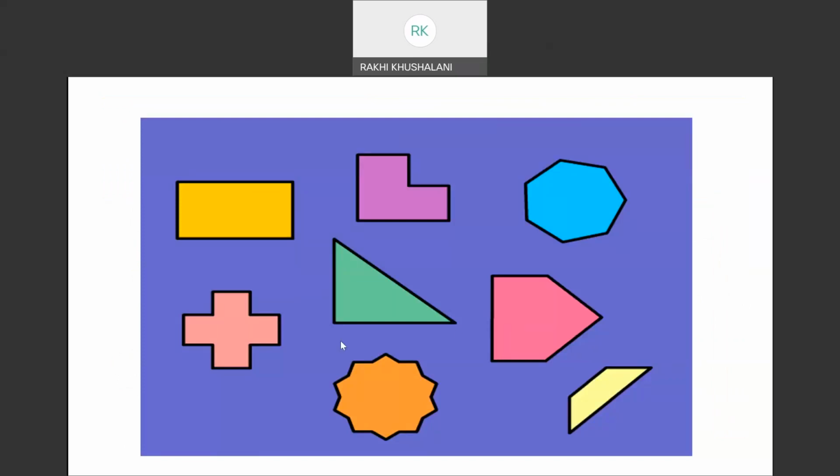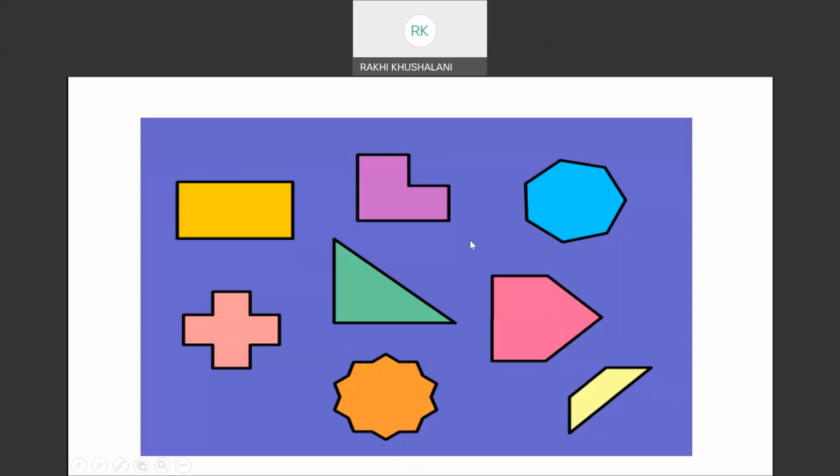If it's a three-sided figure, it will be called a triangle. A four-sided figure, a quadrilateral. A five-sided figure, a pentagon. A six-sided figure, a hexagon. A seven-sided figure, a septagon. Octagon, nonagon, decagon. So like this, they are named.